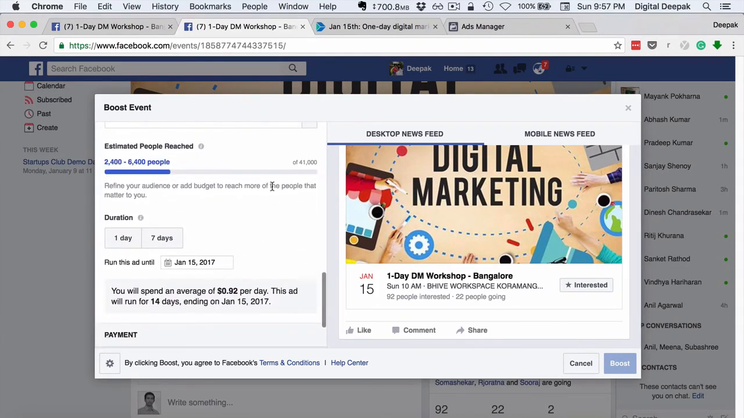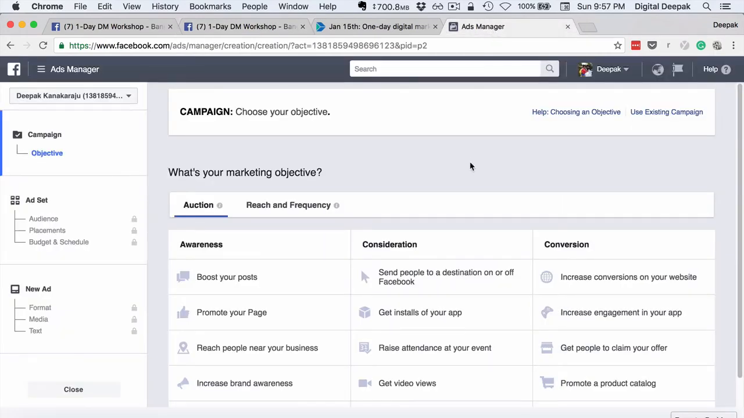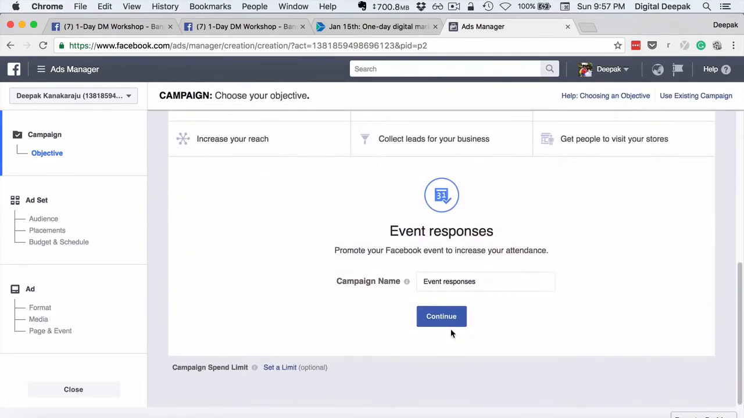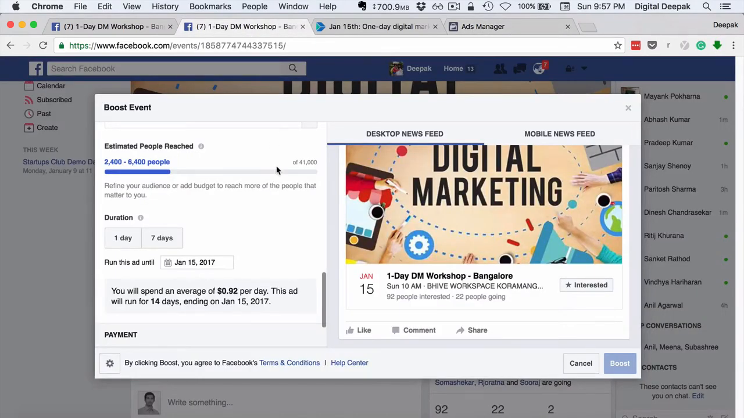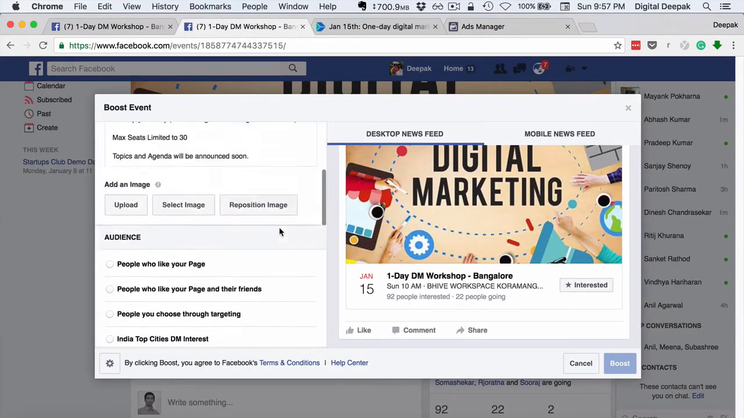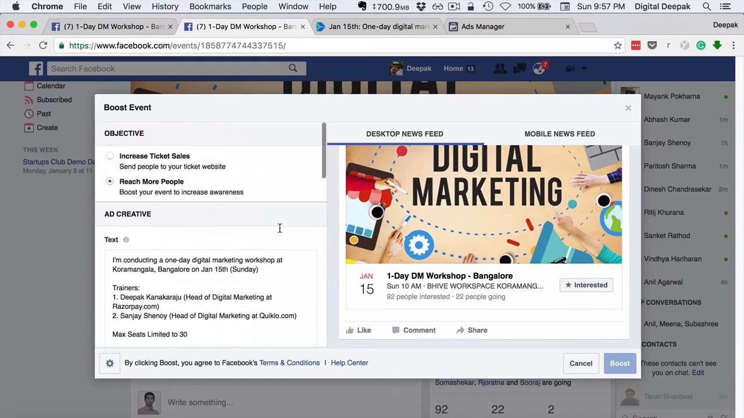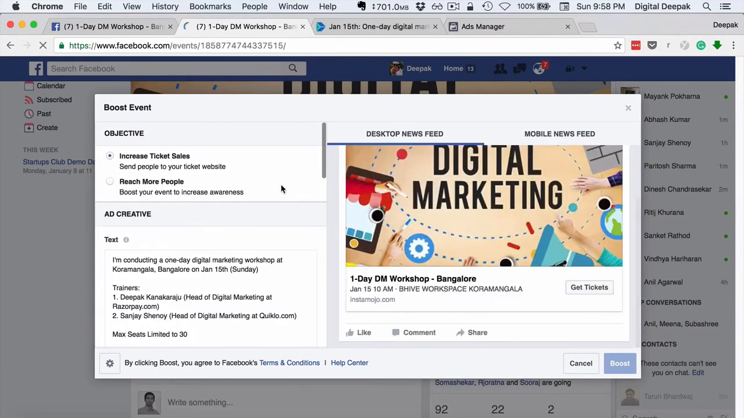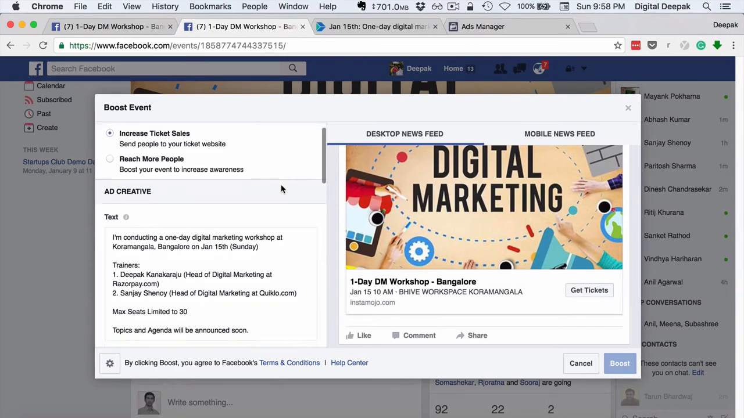But you can go ahead and boost it from the ads manager also. So you go and click on ads manager, you click on raise attendance at your event, and you go ahead and create the ad as you would create another ad. One small difference that I have noticed is that if you create the ad from the ads manager, you have better audience targeting options, but you don't have an option to optimize it for ticket sales.